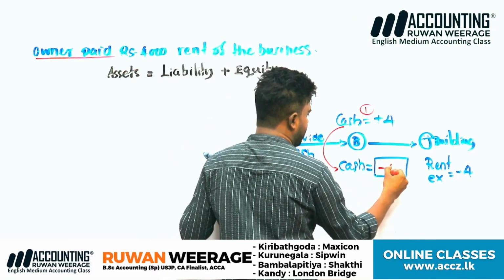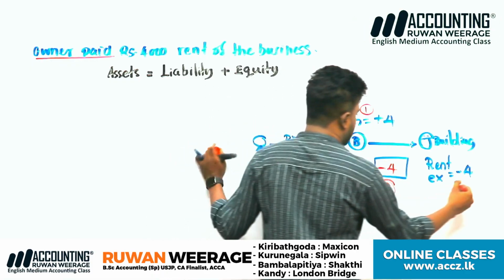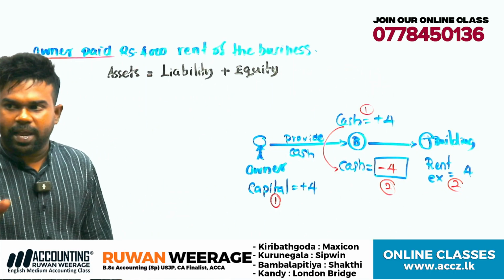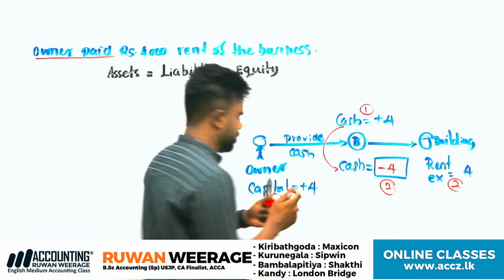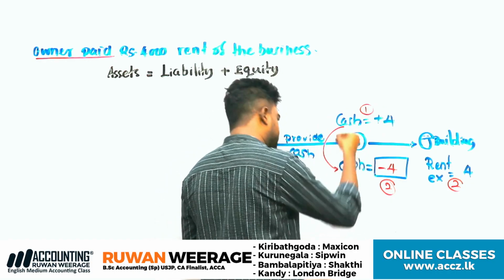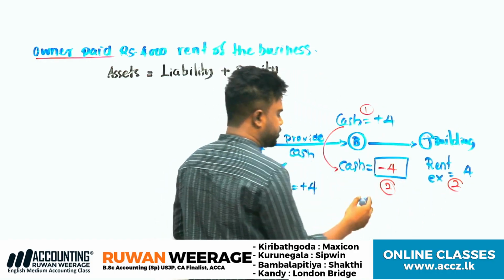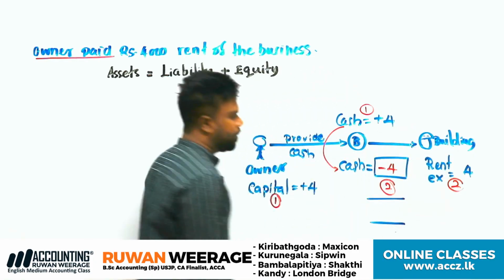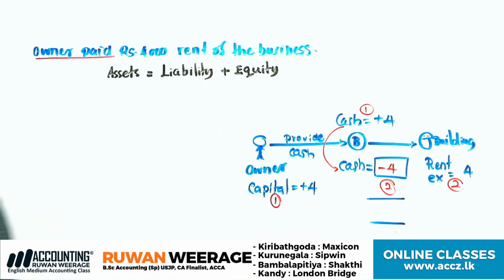Again, the cash asset decreases. Now they can pay the rent expense. Clear, but can you tell me what's the net impact of cash here? The owner provided, and using that cash, rent was paid. Cash increases, then cash decreases again to pay this rent. What is the net impact of cash?